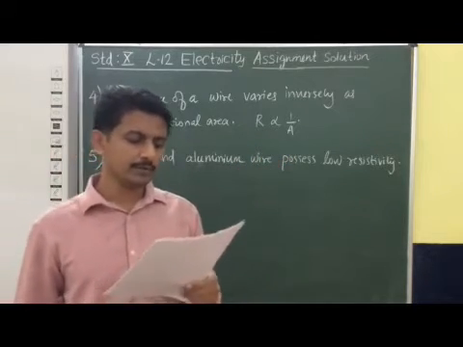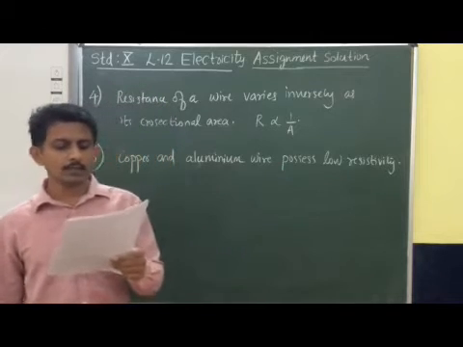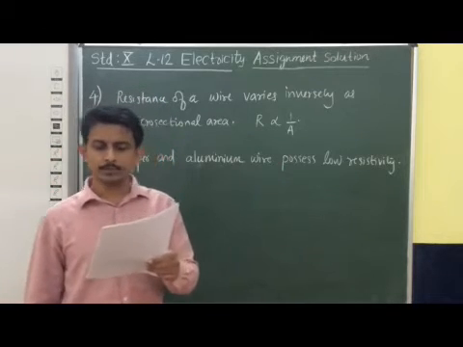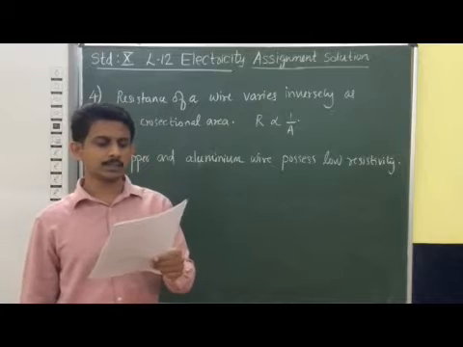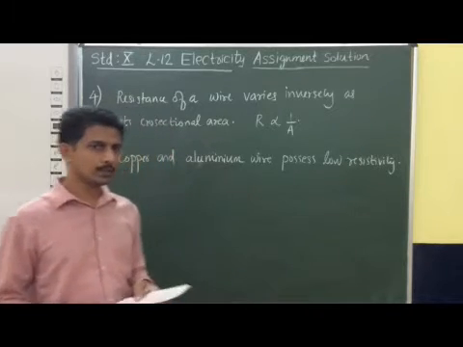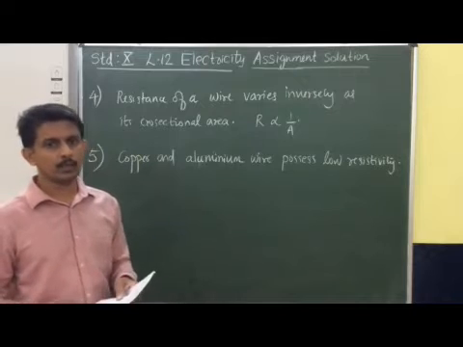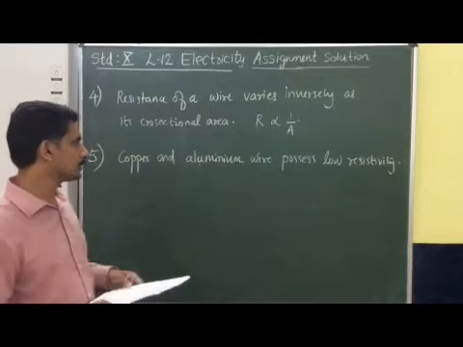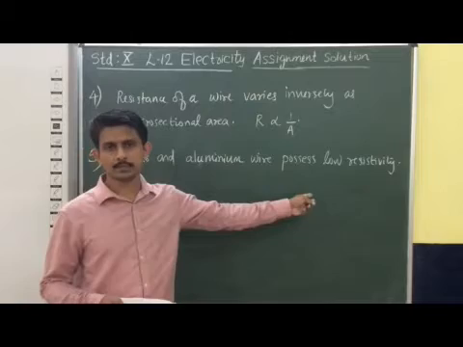Now question number 5. Why are copper and aluminum wires usually employed for electricity transmission? We know that for electricity transmission, we usually use copper wire or aluminum wire. It is because they possess low resistivity.